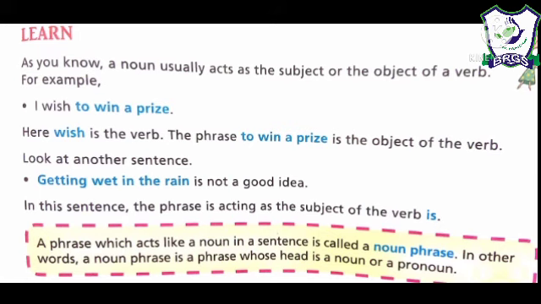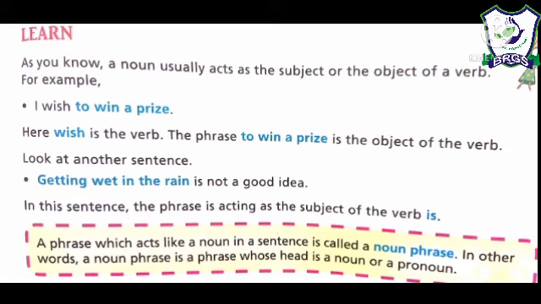Then we have adverb phrase. Adverb phrase does the work of an adverb. ठीक है, एक adverb phrase किसका काम करता है? एक adverb का काम करता है. Adverb क्या काम करती है? To modify a verb, to give us additional information about a verb. So the group of words which gives us additional information about the verb is known as adverb phrase.